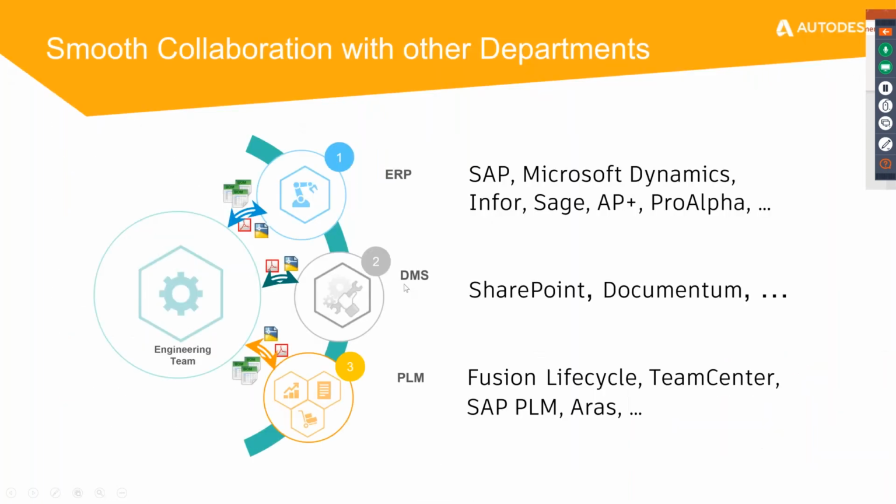On top of it, Vault also ensures that you are able to collaborate not just with internal stakeholders, but with other departments where they use a different tool like an ERP, a DMS or a PLM. So Vault has the capability to connect with an ERP system like SAP, Oracle, Microsoft Dynamics or Infor, or it could be SharePoint or different document management tools, or even multiple PLMs like Fusion Lifecycle, which is our own Autodesk PLM tool, or Teamcenter, SAP PLM, et cetera.